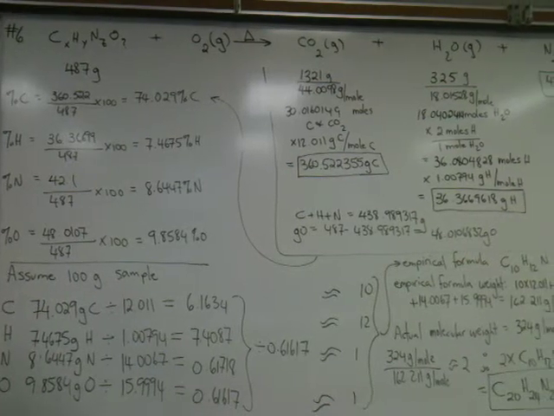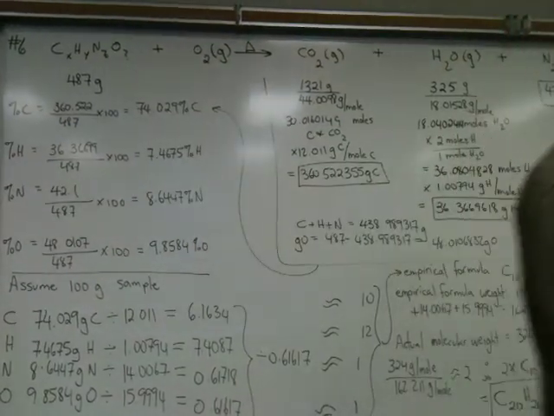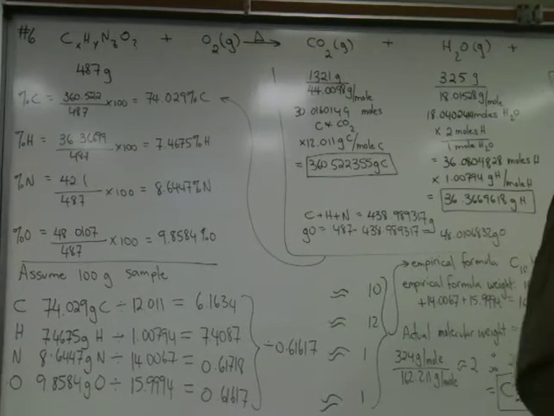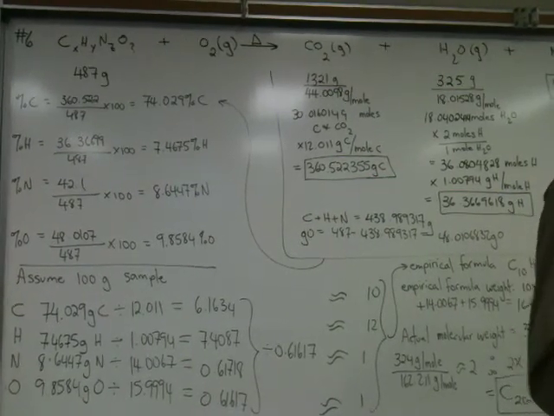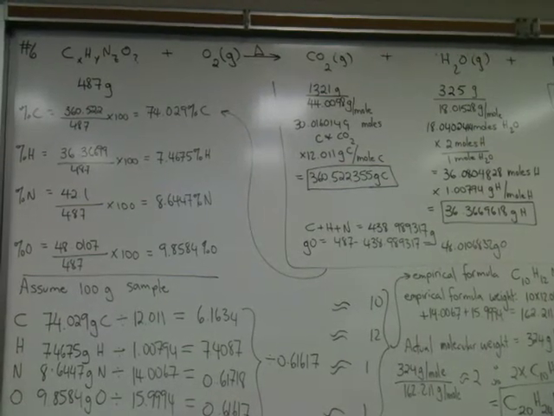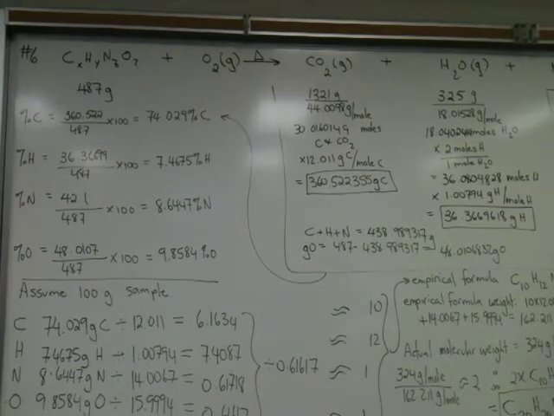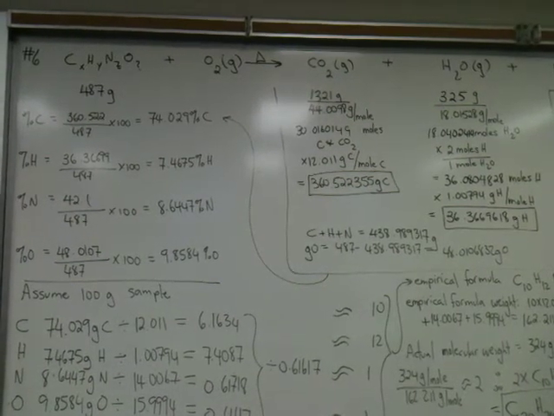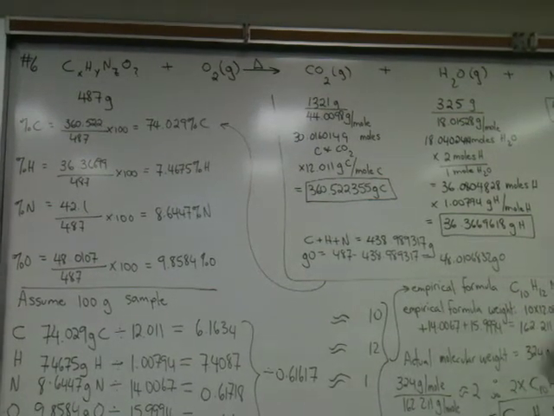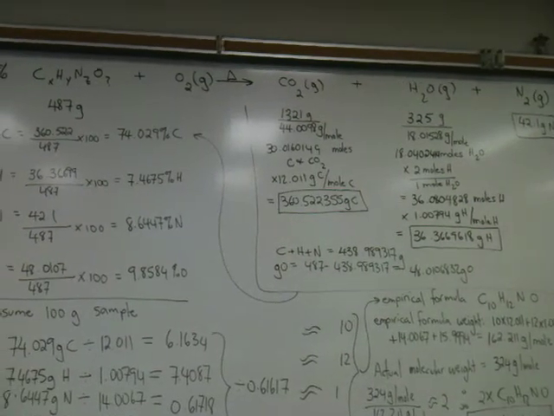This is question number 6 on your handout, and the question goes: 0.487 grams of quinine with a molar mass of 324 grams per mole is combusted and found to produce 1.321 grams of CO2, 0.325 grams of water, and 0.0421 grams of nitrogen. Determine the empirical and molecular formulas.